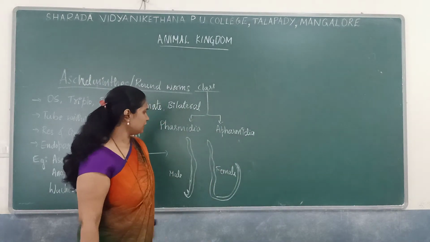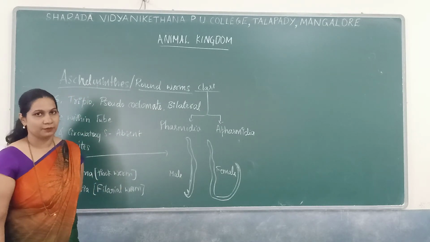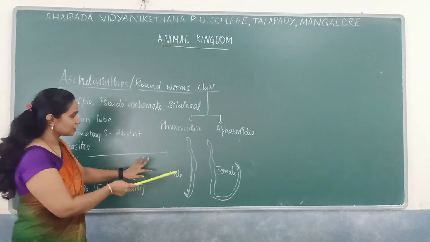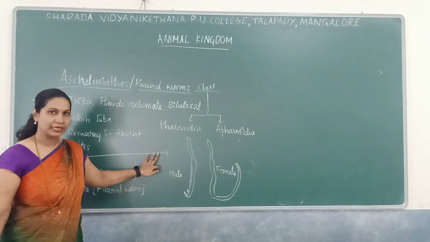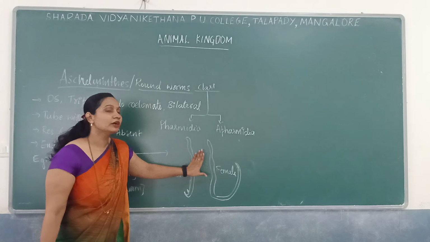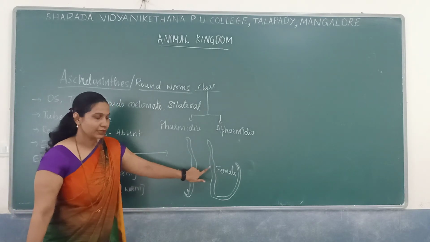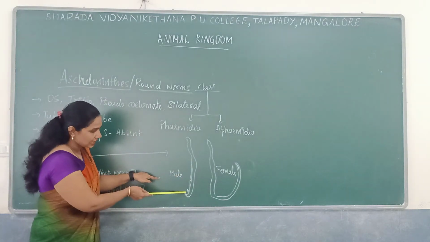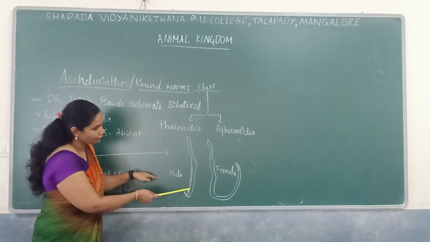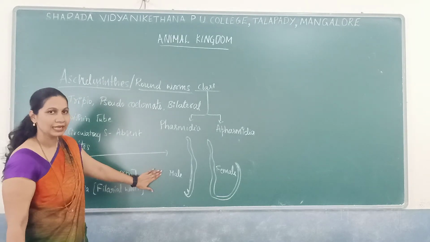One of the very interesting features is that they have sexual dimorphism. Sexual dimorphism means there are sex-defining features. This is a male Ascaris and this is a female Ascaris. You can see the difference here. The female Ascaris is always longer than the male, whereas the male has a somewhat coiled end. That is one of the features normally seen in the male Ascaris.